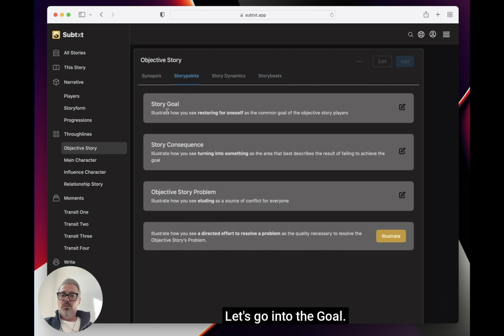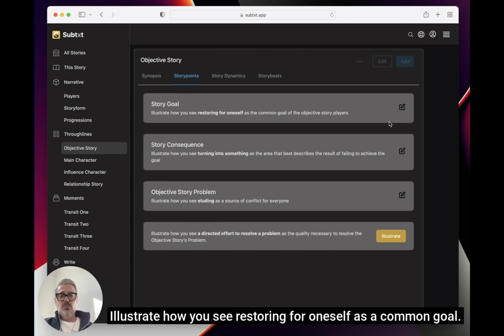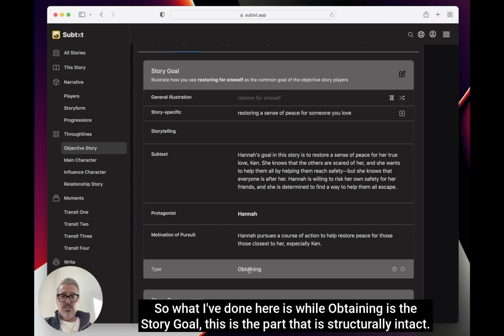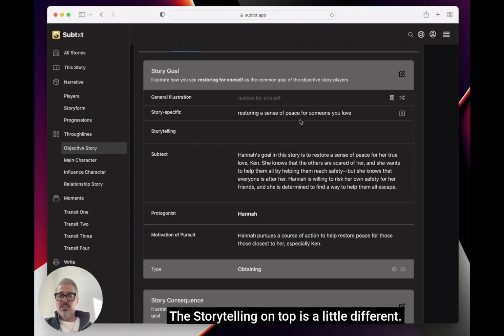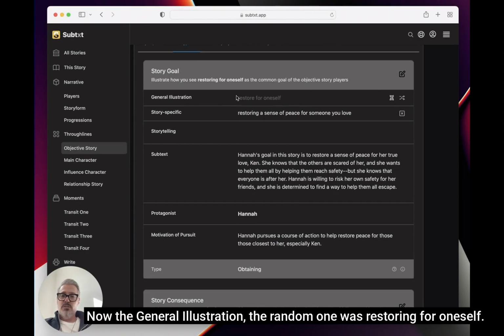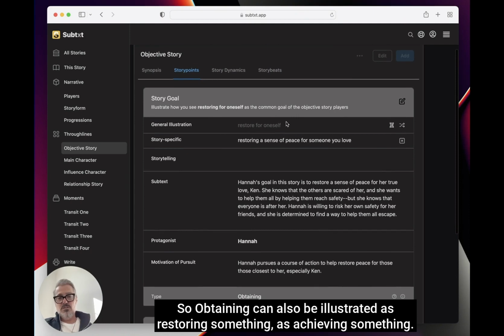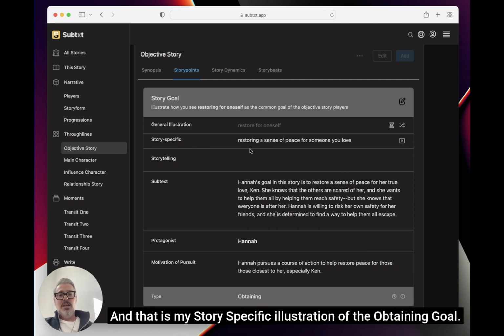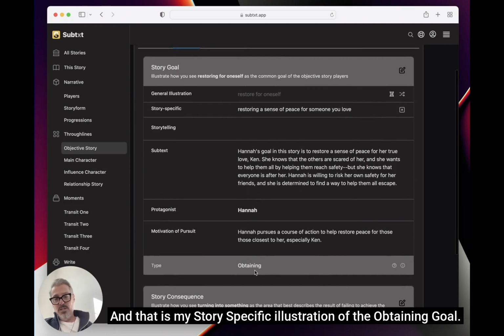Let's go into the goal. Illustrate how you see restoring for oneself as the common goal. So what I've done here is, while obtaining is the story goal, this is the part that is structurally intact, the storytelling on top is a little different. Now, the general illustration, the random one, was restoring for oneself. So obtaining can also be illustrated as restoring something, as achieving something. Here, I wanted to make it restoring a sense of peace for someone you love. And that is my story-specific illustration of the obtaining goal.